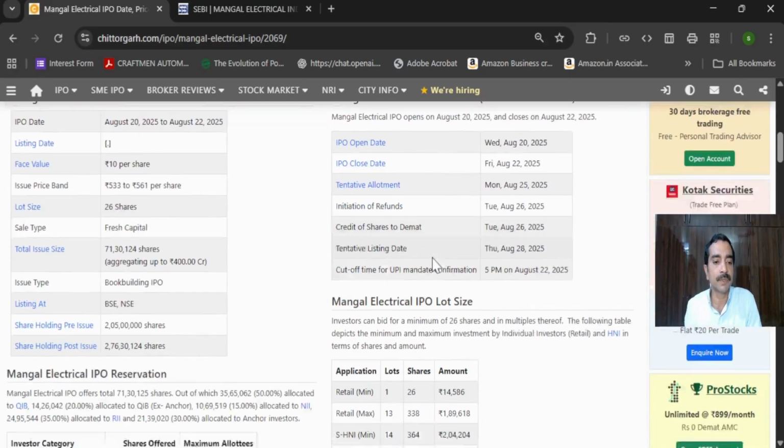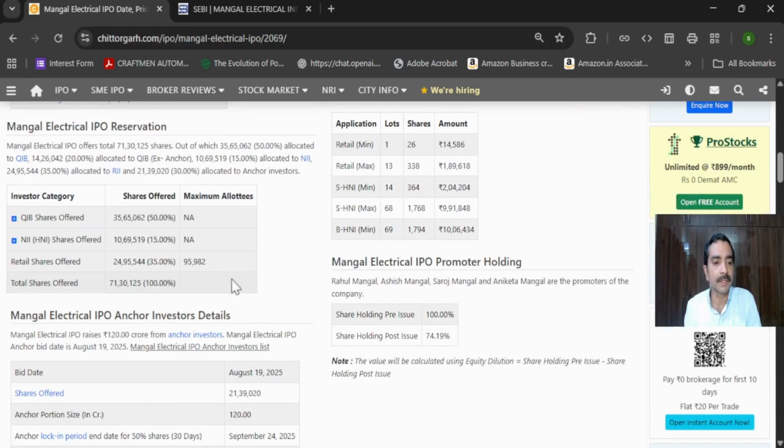Here one good thing is that out of the shares offered, the retail share offer is 35%, it says. So generally the percentage of shares is maintained. Out of 100% available, 35% is reserved for the retail category.